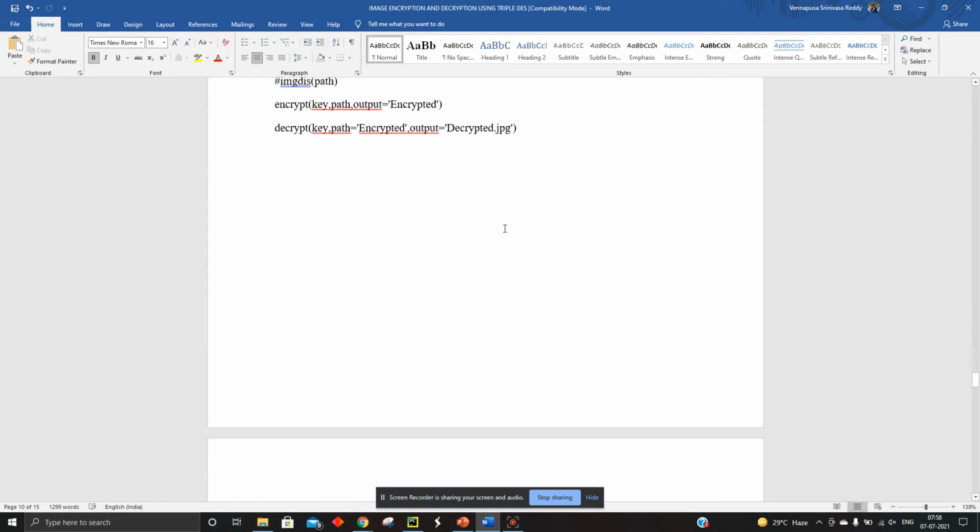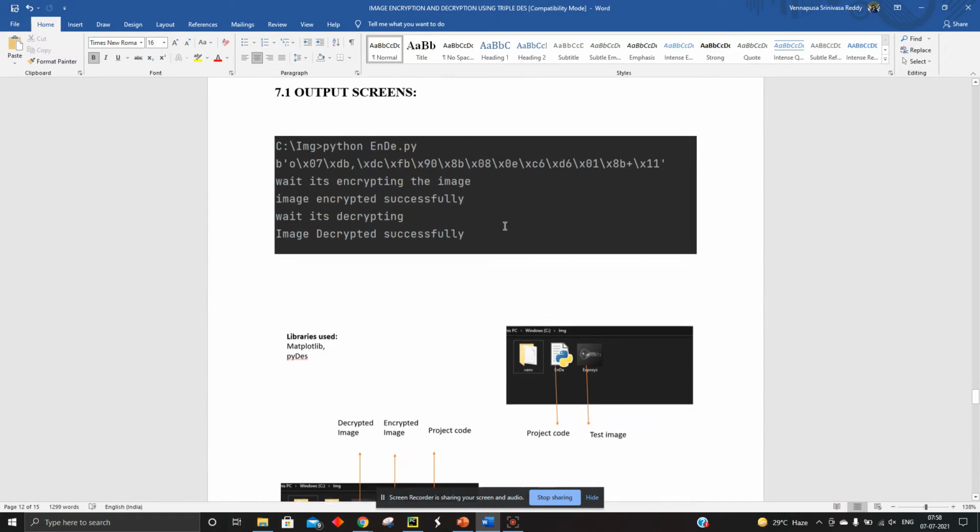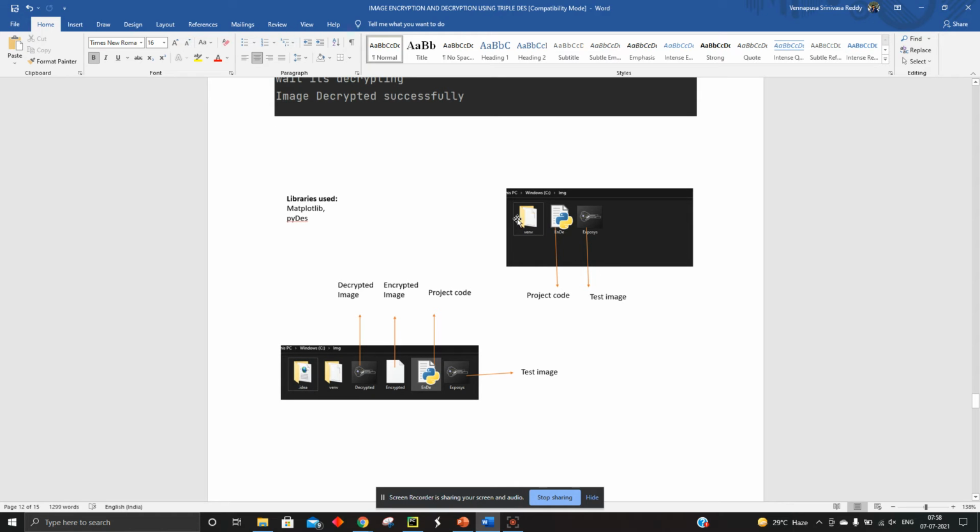Coming to the output screen, if you see the folders, before implementing the project we will see only the project code and the test image, and after running the project we will see the encrypted image and the decrypted image also. With the secured algorithm, the image is converted to plain text which is unreadable.